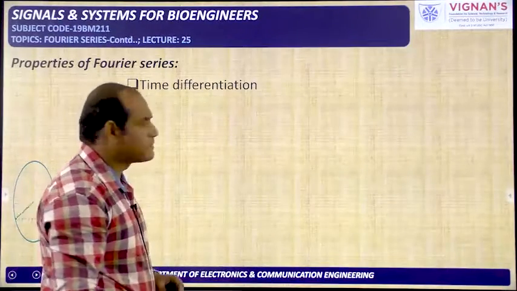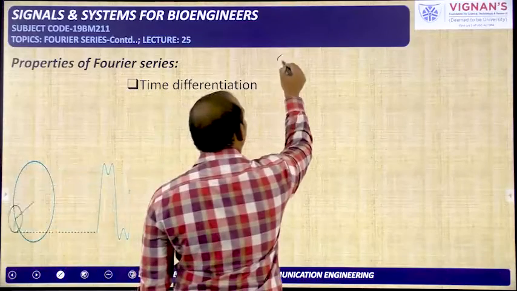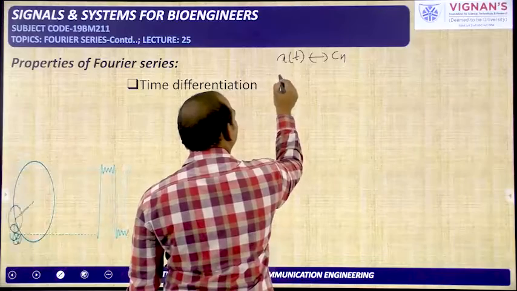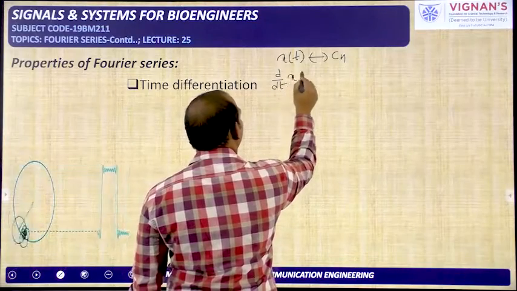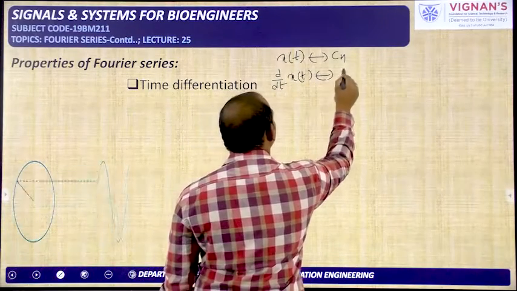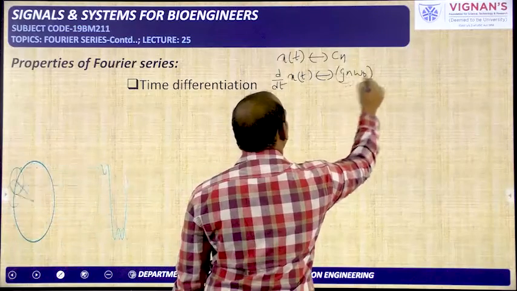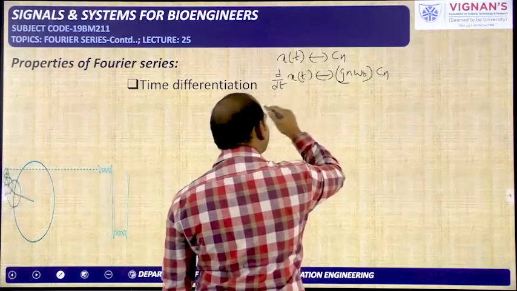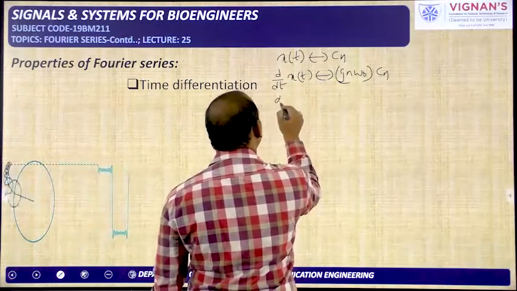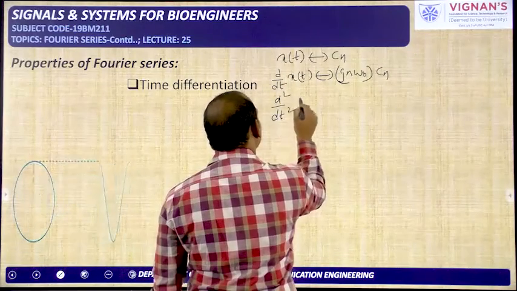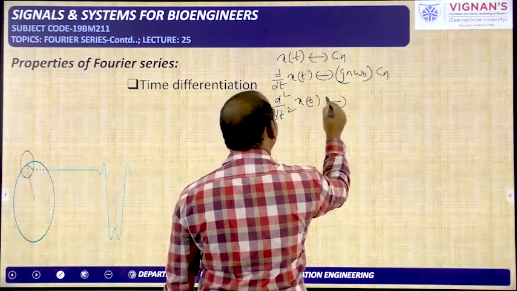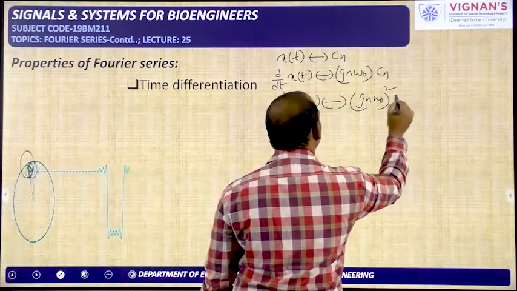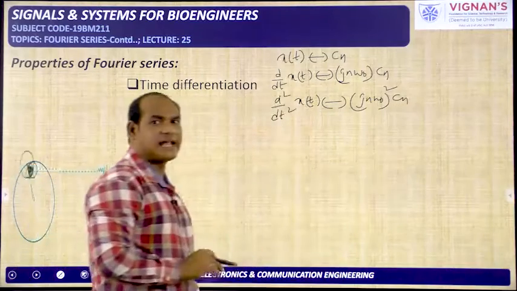Now the time differentiation property. This one I have already proved, but again I will see here. So x of t has the coefficient cn, and d by dt of x of t has the coefficient jn omega naught into cn. So the simple thing is x of t has cn, and because of d by dt you have jn omega naught. If you have 2 times differentiation, that means d square x of t by dt square, then this jn omega naught will come 2 times. That means (jn omega naught) whole square into cn. Like this you will get.